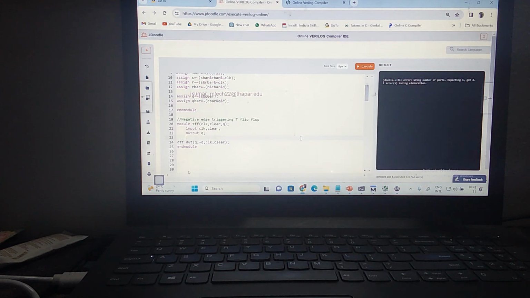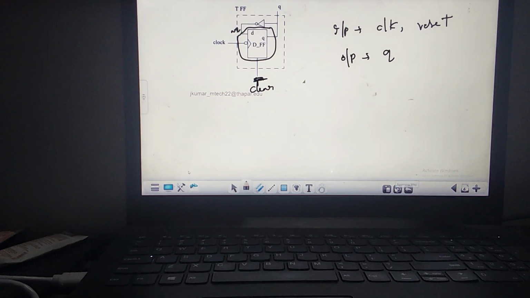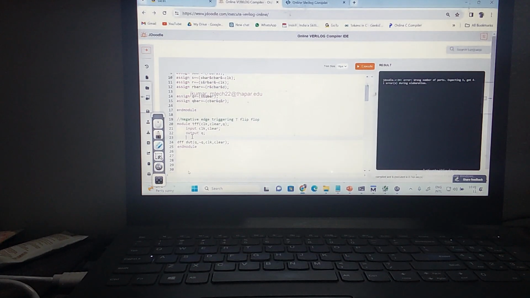The D flip flop has a Q bar port, so why do I need to declare it? Now this is the input, this is output, this is output. That's not of Q. Clock is one input, clear is the other. The Q bar is the output from the D flip flop. This is okay. What do I need to write here?